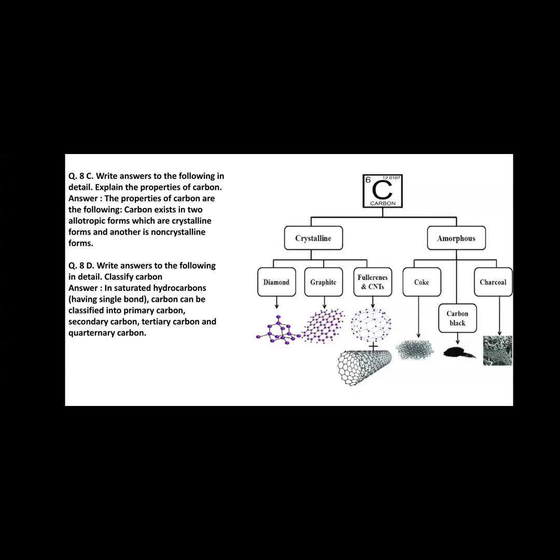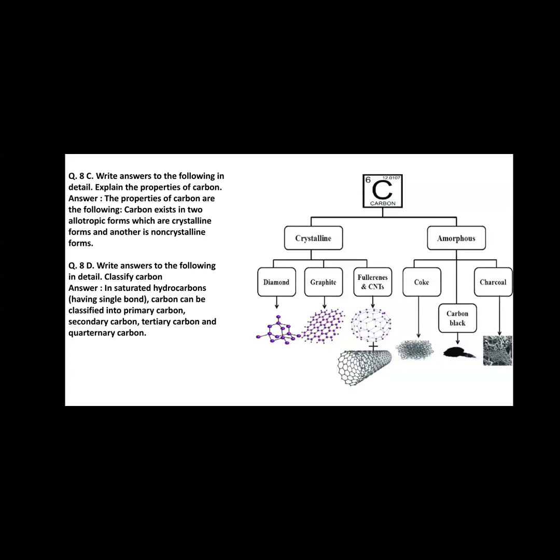Such carbon compounds are known as saturated carbon compounds. Carbon can be classified into primary carbon, secondary carbon, tertiary carbon, and quaternary carbon, etc.